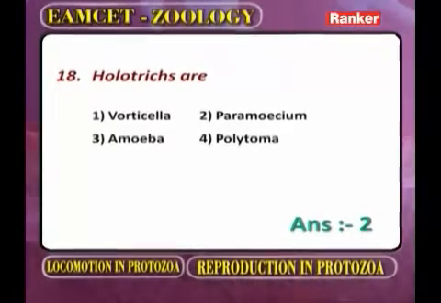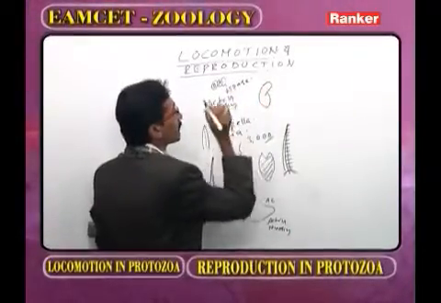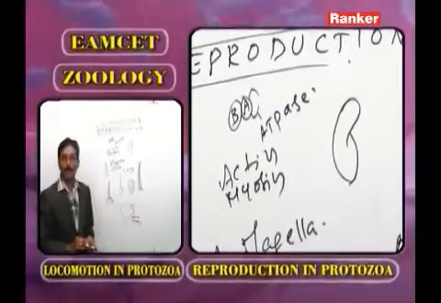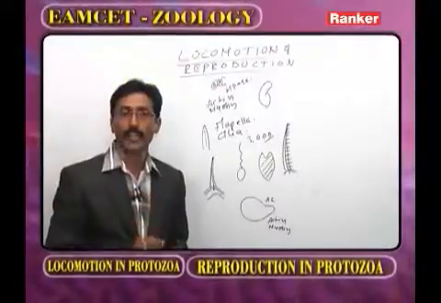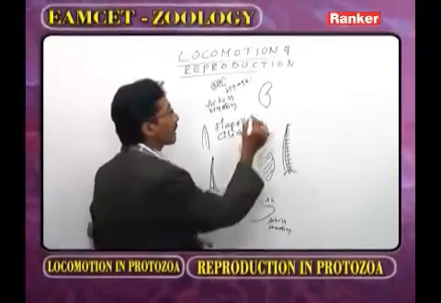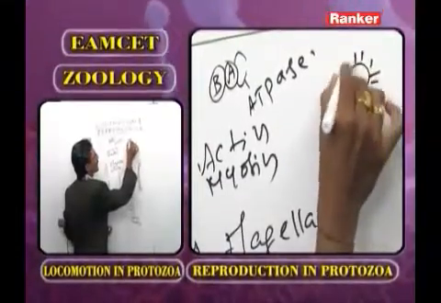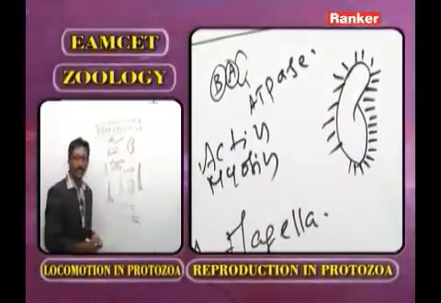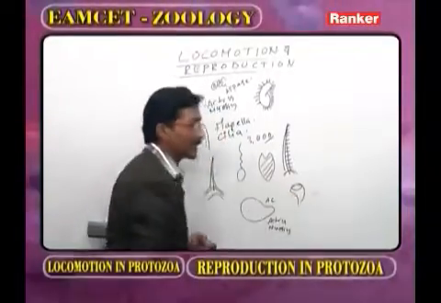Holotrichus are. Now as we observe the body of Paramecium. Now this is the body of Paramecium. The body of Paramecium is a slipper shape, hence it is called a slipper animalcule, we know very well. What is meant by holotrichi or holotrichus? In the body of Paramecium, all over the body what are present? The cilia are present. But in case of Vorticella, this is the structure of Vorticella.